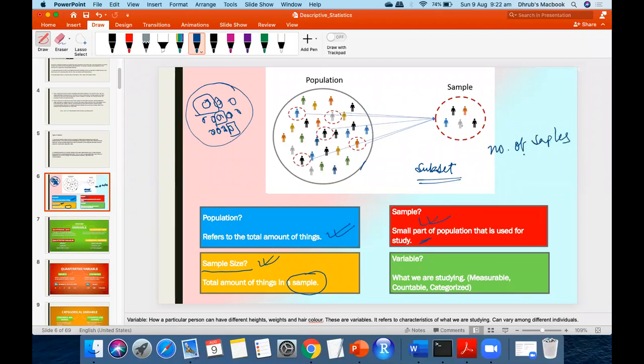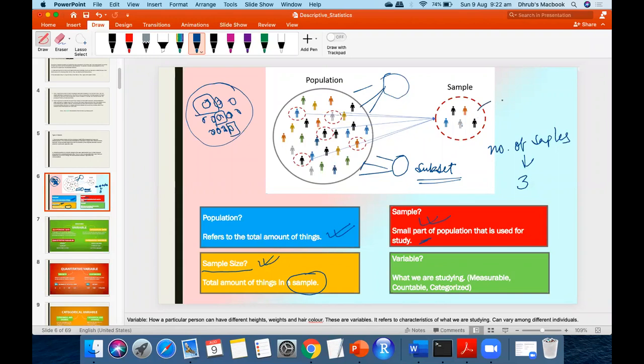Just now someone asked if we can draw one sample or multiple samples. So this is nothing but how many samples we are drawing from the population. We can draw, say, 3 samples. I'm just assuming. So what is my number of samples? 3. Understand? But what is my sample size?